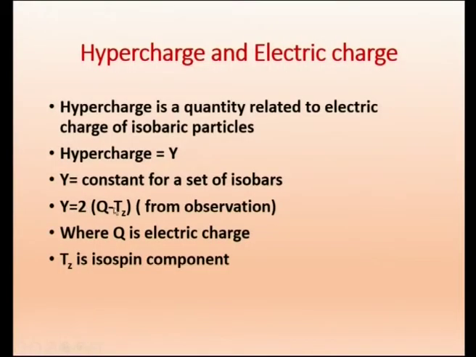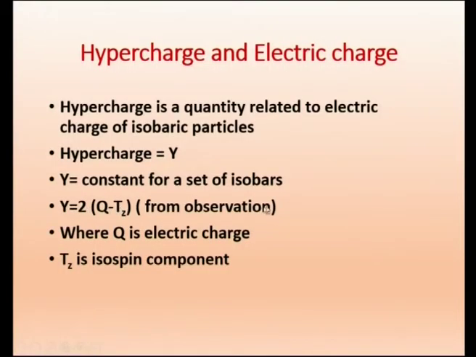As we said, neutron and proton both have isospin half. The isospin component is plus half and minus half. So now, just keep in mind this formula, Y equal to 2 times (Q minus Tz).